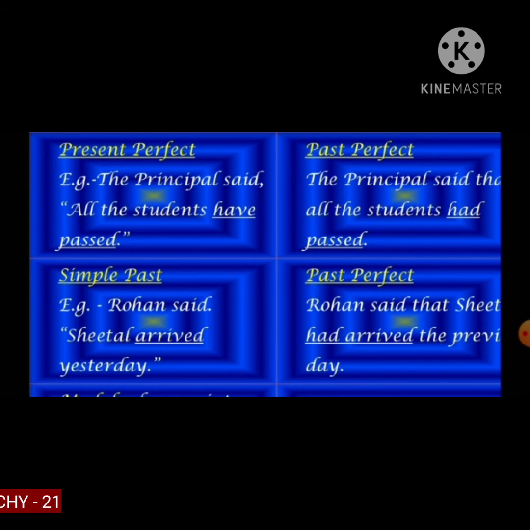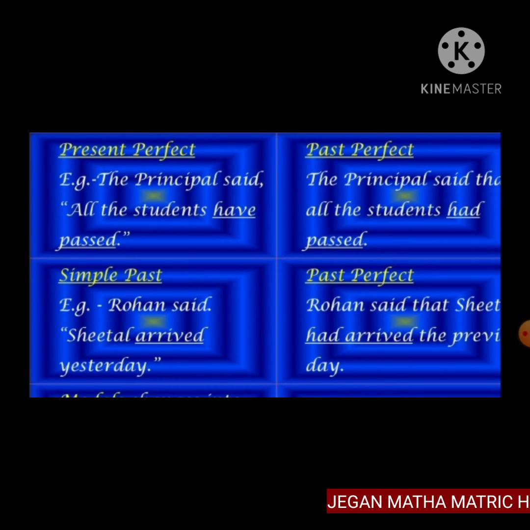Present perfect and past perfect. The principal said, "All the students have passed." Here "have passed" changes to past perfect, had passed. The principal said that all the students had passed. So present perfect and simple past both change into past perfect, had passed, in indirect speech.